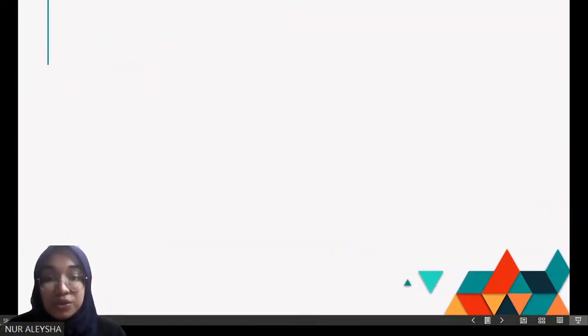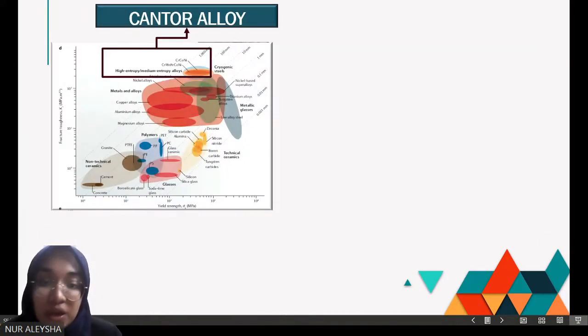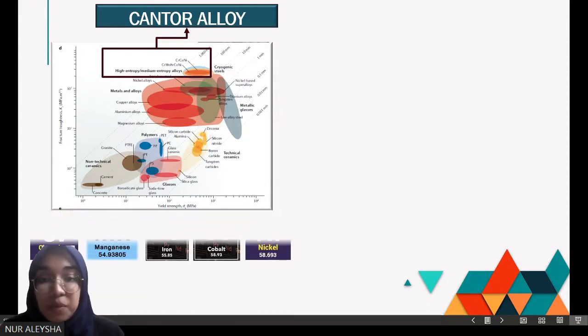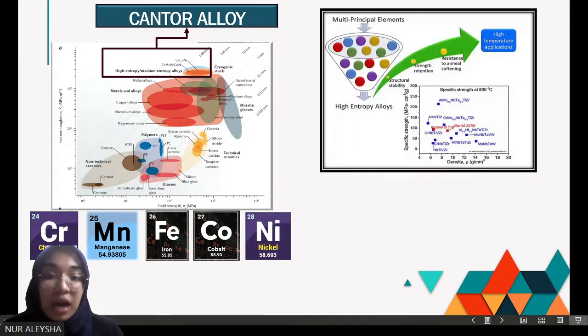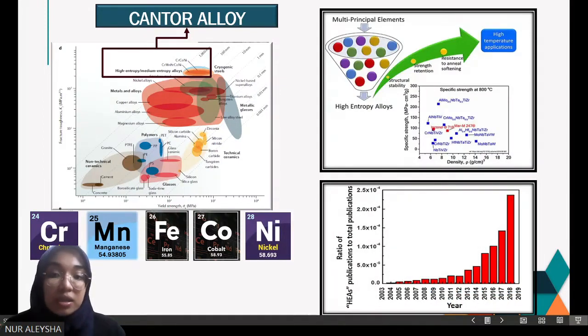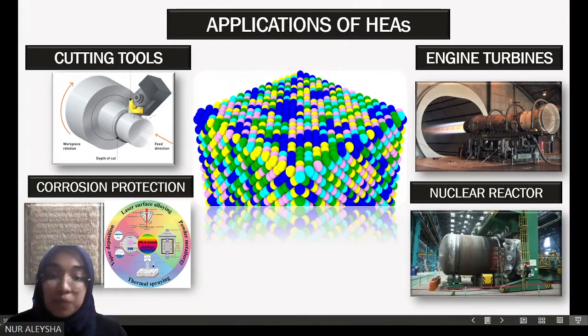Now, I want to introduce to you the first high entropy alloy, which was developed in 2014. It is known as the Cantor alloy. For your information, this alloy has been nominated as one of the toughest materials with a tensile strength higher than 1 gigapascal. Because of its superior mechanical properties, studies on high entropy alloys started to increase, especially to improve the mechanical properties in various applications such as cutting tools, corrosion protection, nuclear reactors, and also engine turbines.